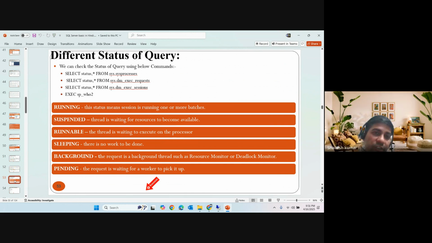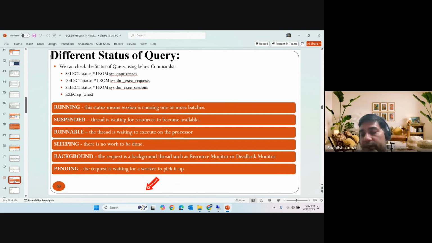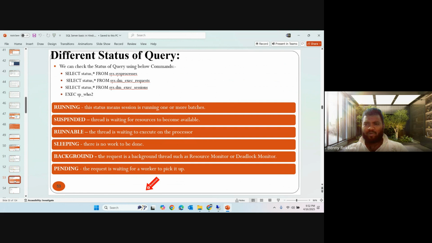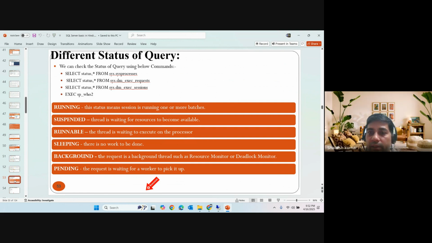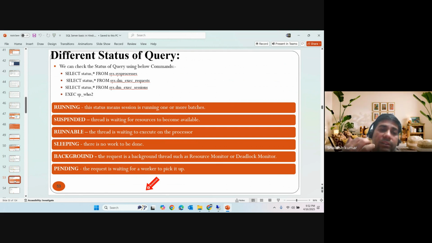So these are the query statuses. We have seen here database states and query states. If anyone asks you what the different types of database states are, you can explain: emergency mode, online, offline, suspended, restoring, recovering. And for queries: running, suspended, runnable, sleeping, background, and pending.